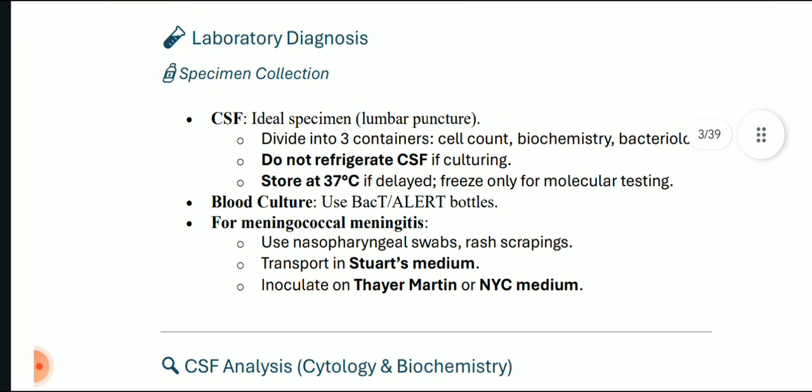Okay, now lab diagnosis. Specimen collection: the ideal specimen is the CSF, taken out by lumbar puncture. इसे 3 parts में divide किया जाता है for cell counting, biochemistry and bacteriology. We do not have to refrigerate CSF if culturing, and it is stored at 37 degrees Celsius. If delayed, then we freeze only for molecular testing, because freezing often kills or makes the bacteria inactive. Now, for blood culture use Bactec or BacT/Alert bottles, and for meningococcal meningitis we use nasopharyngeal swabs and rash scrapings, transport in Stuart's medium and inoculate on Thayer-Martin or NYC medium.